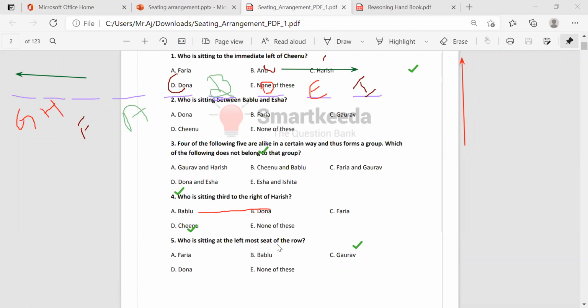Who is sitting at the leftmost seat of the row? Leftmost. This is the right and this is the left. Leftmost, Gaurav. Gaurav is the answer. Okay.